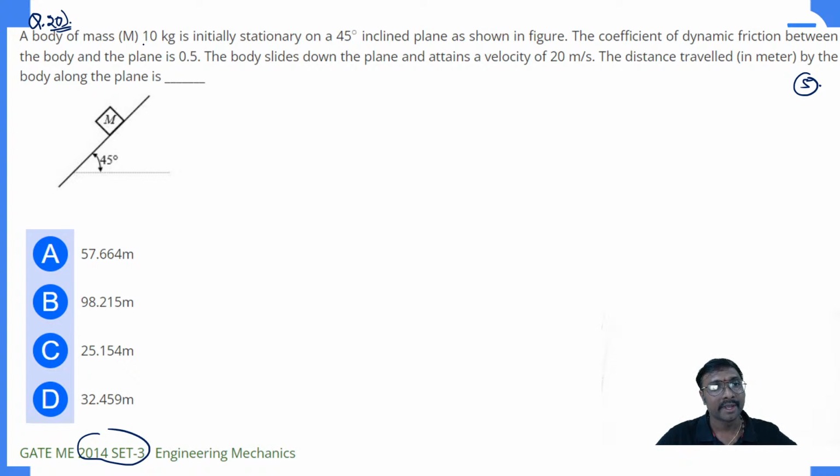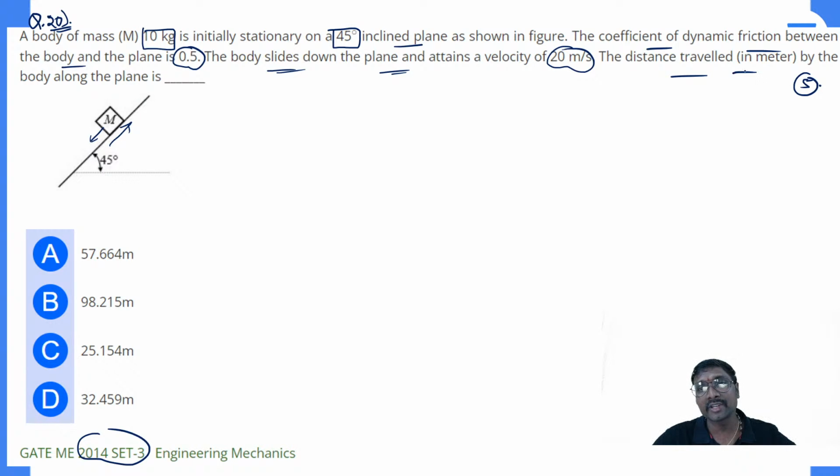Okay, let it be. A body of mass m 10 kg is initially stationary on a 45-degree inclined plane. Stationary means not moving, so the downward component and the upward friction are both the same. The coefficient of dynamic friction between the body and the plane is 0.5. The body slides down the plane and attains a velocity of 20 meters per second. You are asked to identify the distance traveled by the body along the plane.